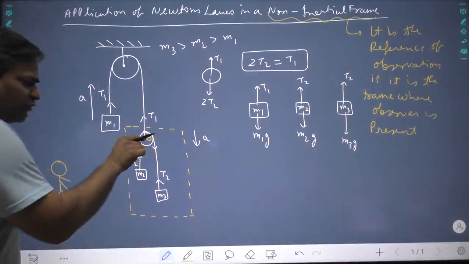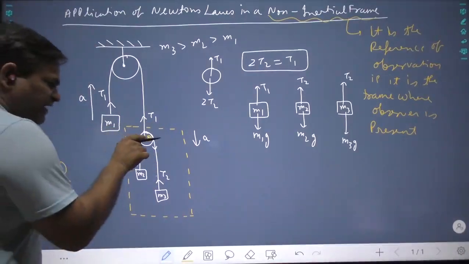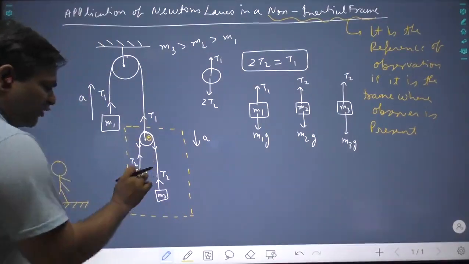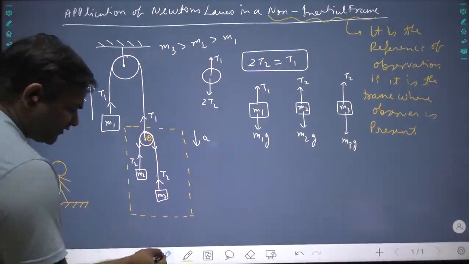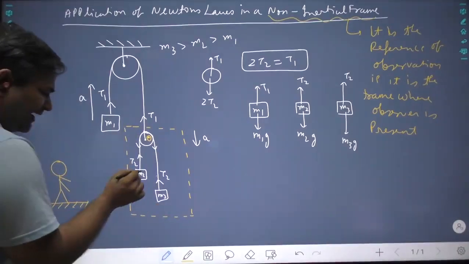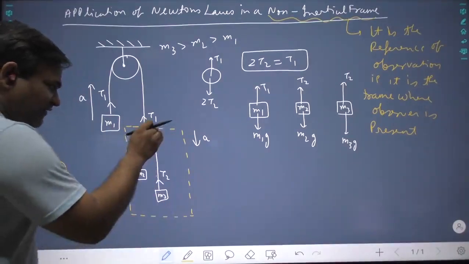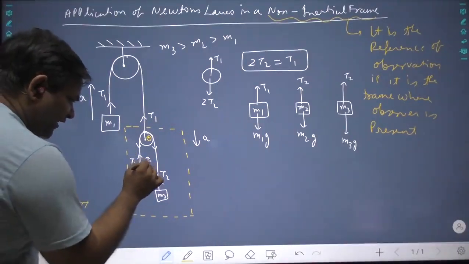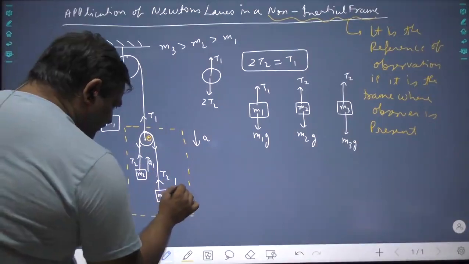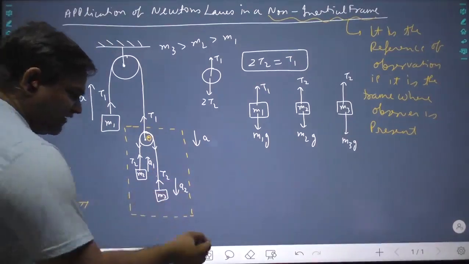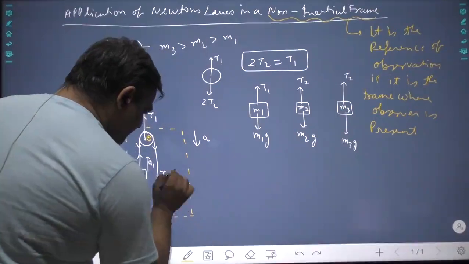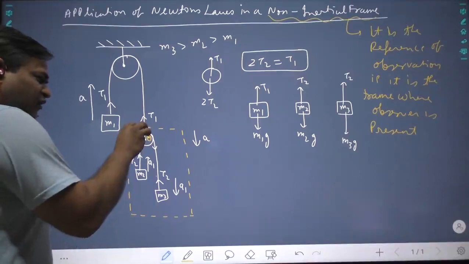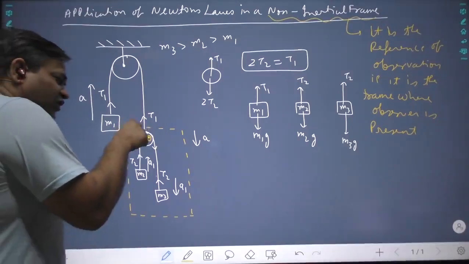Now, come to this particular person. This particular observer is also going with A. So he will only observe this. Let us talk about this system. Inside this system, let us say that the acceleration of this object is A1 upward and the acceleration of this object is A1 downwards, with respect to this person sitting on this pulley.